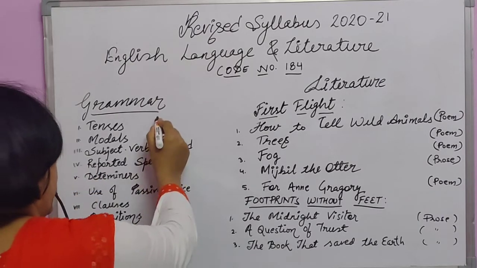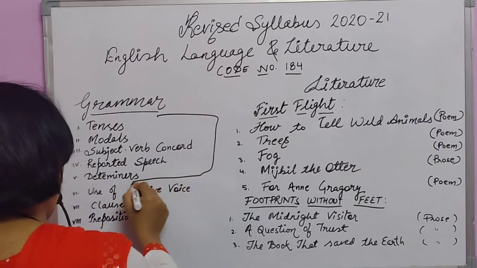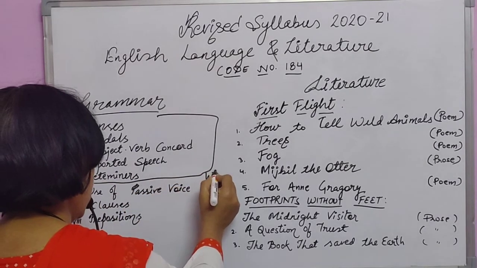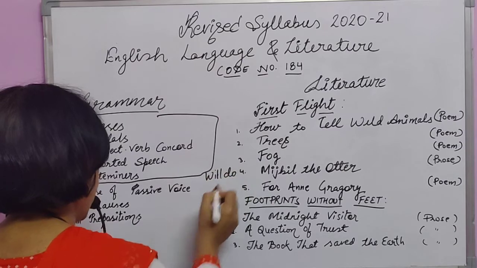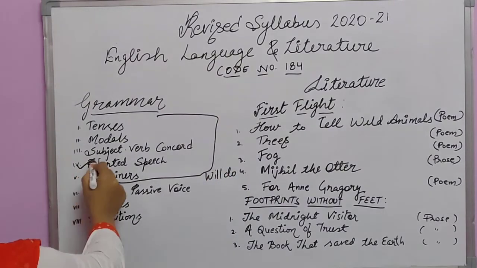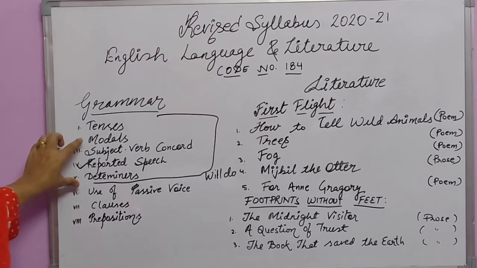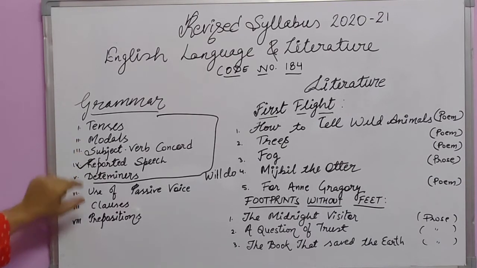So these will be covered. We have already done reported speech. Tenses, half of the part already done, and there's nothing new about tenses.